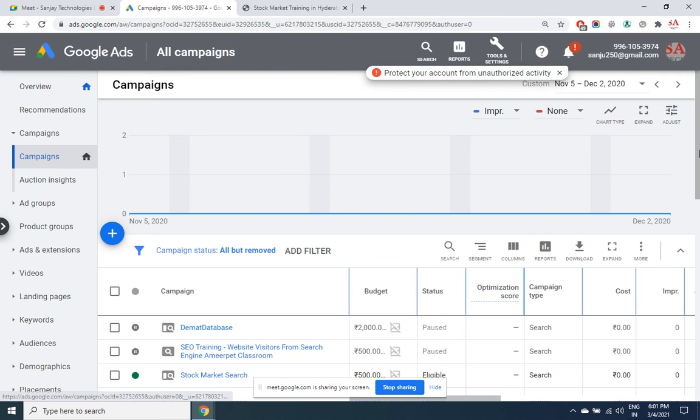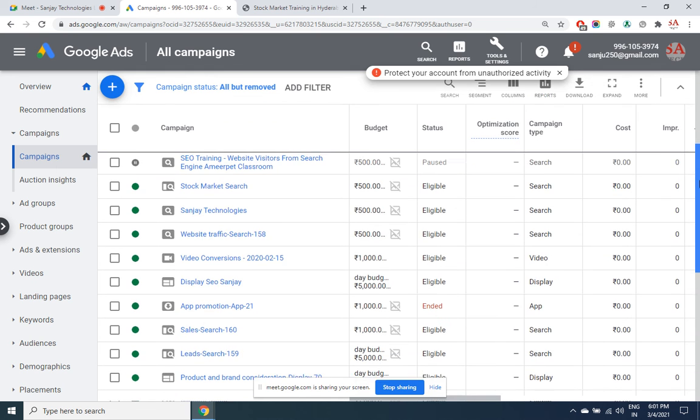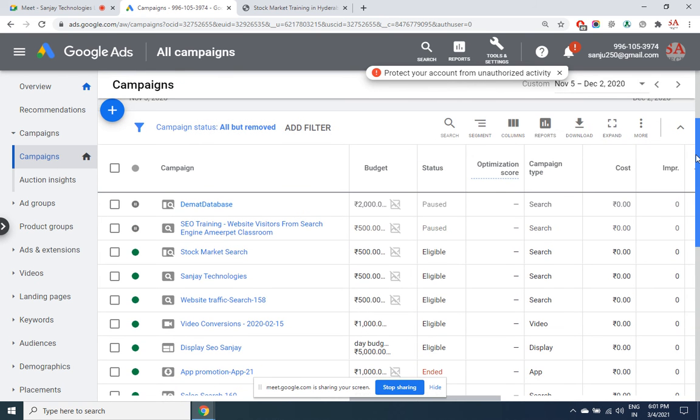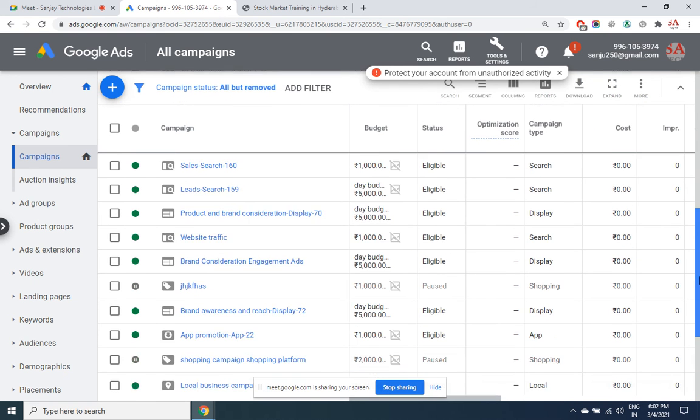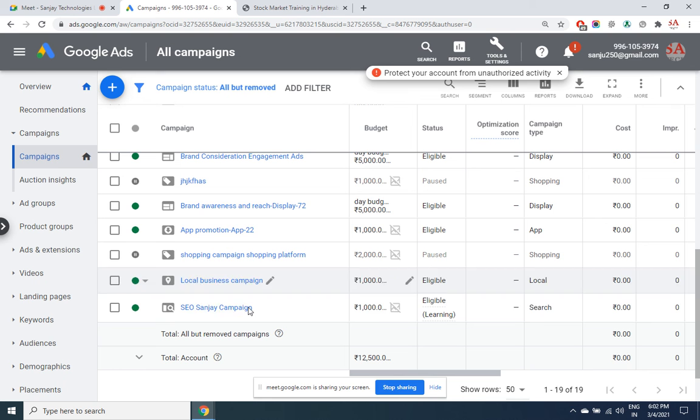These are all the campaigns that we have created. So we created right now a campaign of this one. This is a campaign we created. No, not this one. We gave some other name. Yeah, this one. By default, we have got here a green tick, which means that ad got automatically approved.